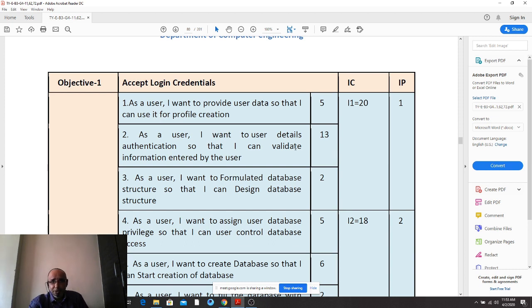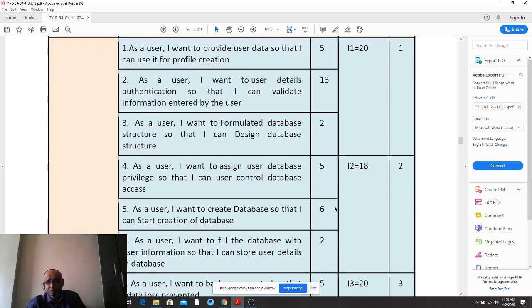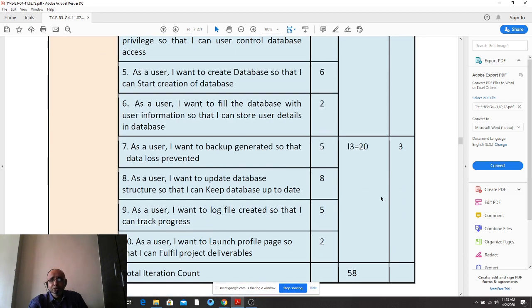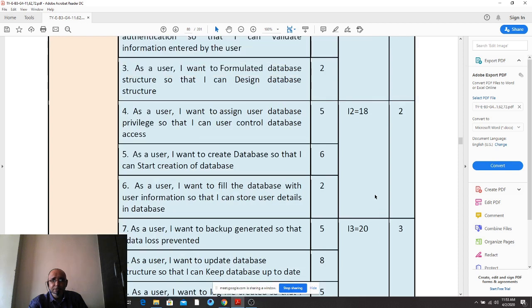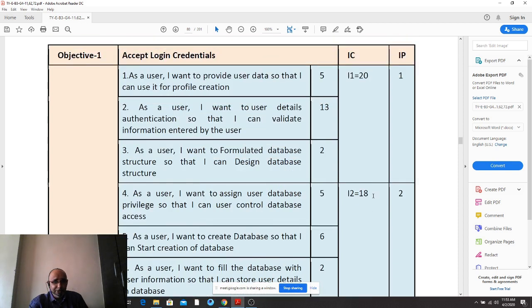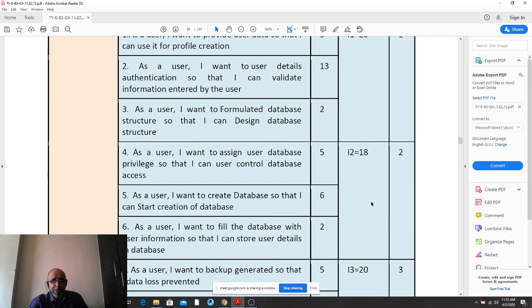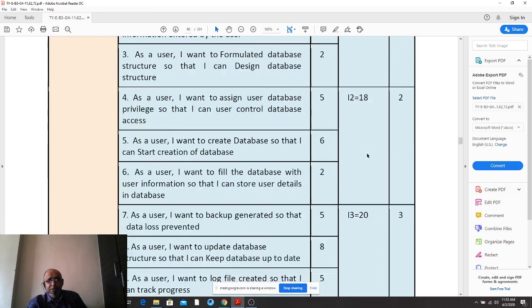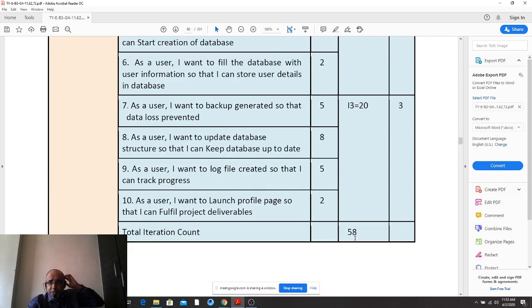According to this group, authentication was a quite complex process, so they assigned 13. The rest of the things have not been assigned 13 anywhere. So an iteration is a maximum of 20. Okay, so 20 plus 20, 40. 40 plus 18, 58. Right. So this is the total iteration count.